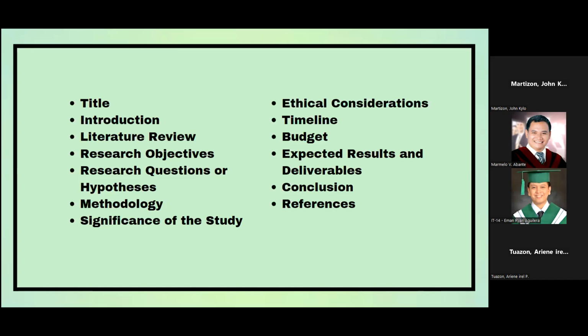And the next one will be the methodology. Methodology describes the research design, using the type of study. It will be experimental, observational, or case study. That will explain the sampling strategy and criteria for participant selection, and it will also detail the data collection methods and instruments to be used. That will provide information on data analysis and techniques.